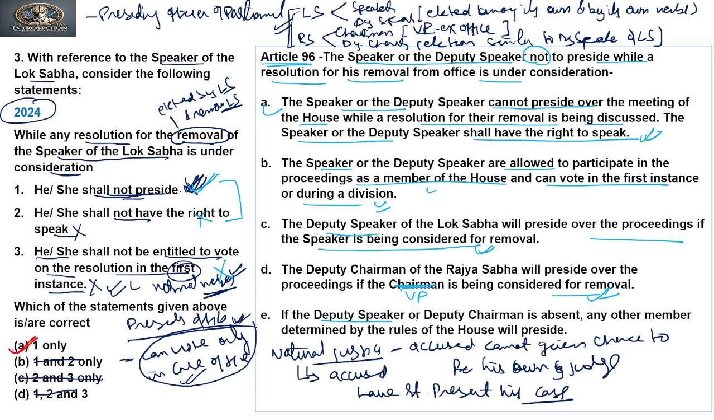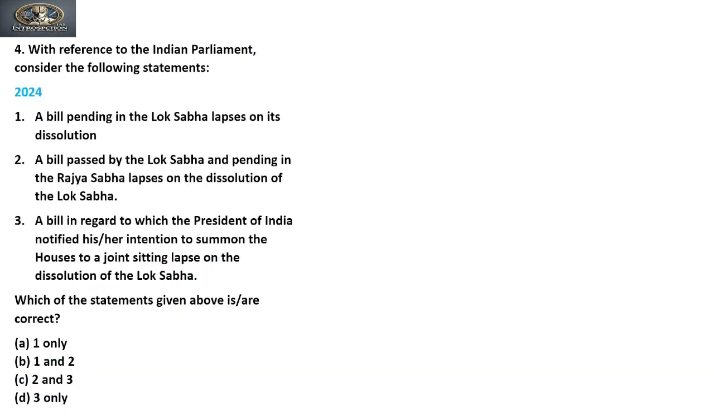If the deputy speaker or deputy chairman is absent, any other member determined by the rules of the house will preside. So if there is no deputy chairman or deputy speaker, there will be any member who has been decided by the house to preside over the removal of the speaker. Clear? Okay, let's move to the next question. The next question was also asked in 2024.